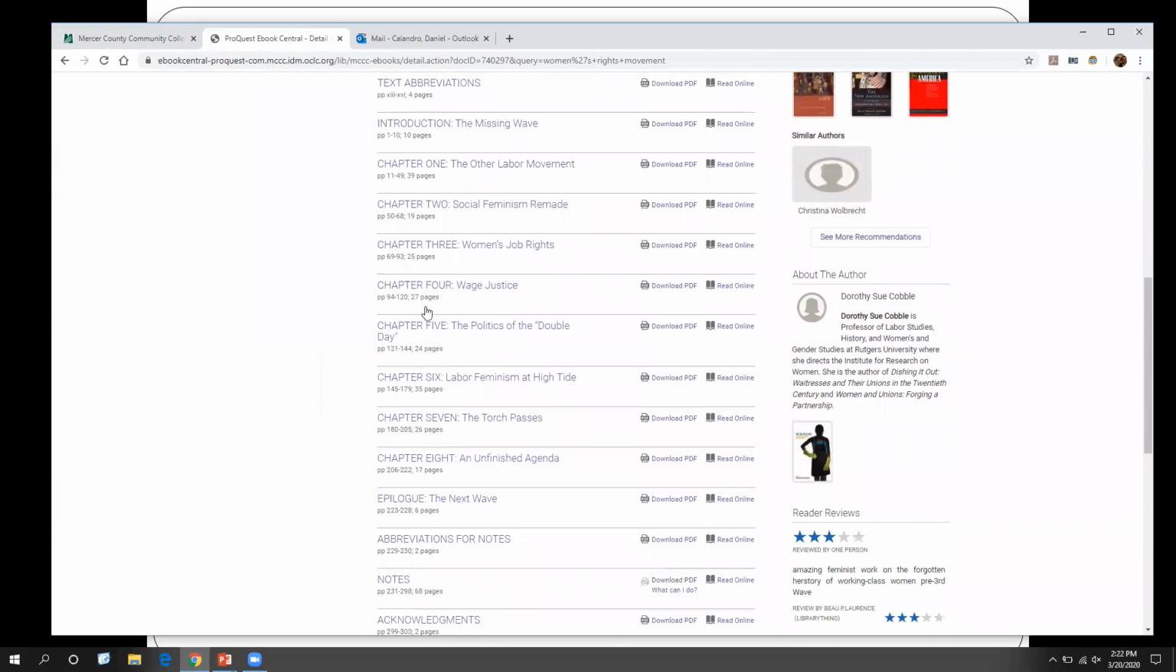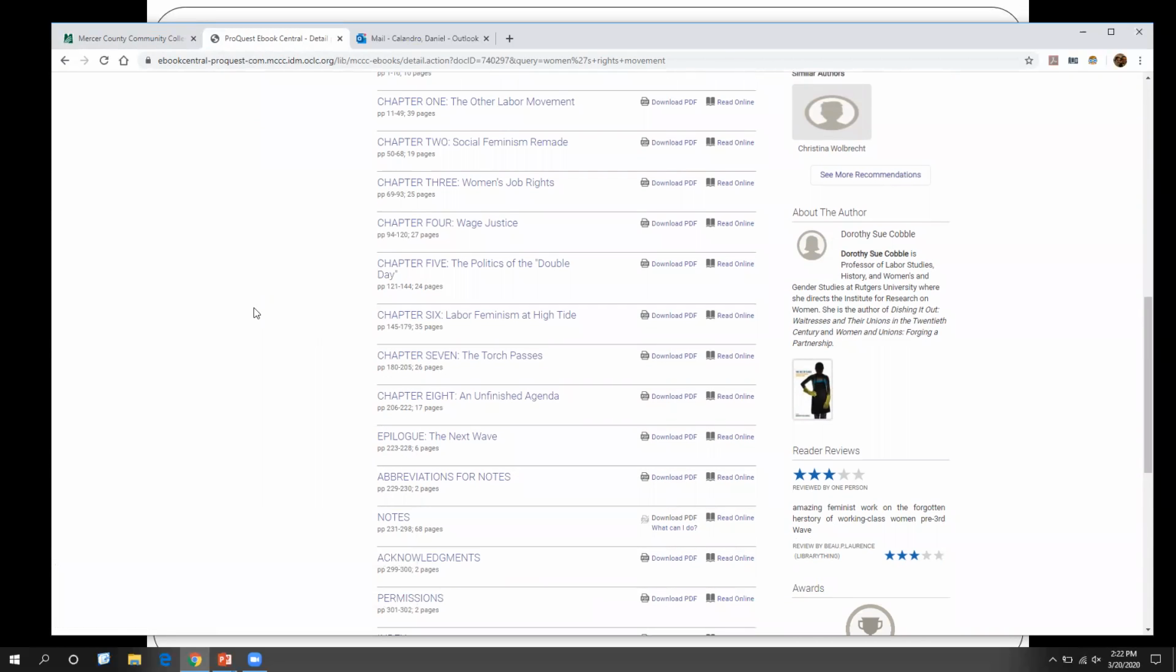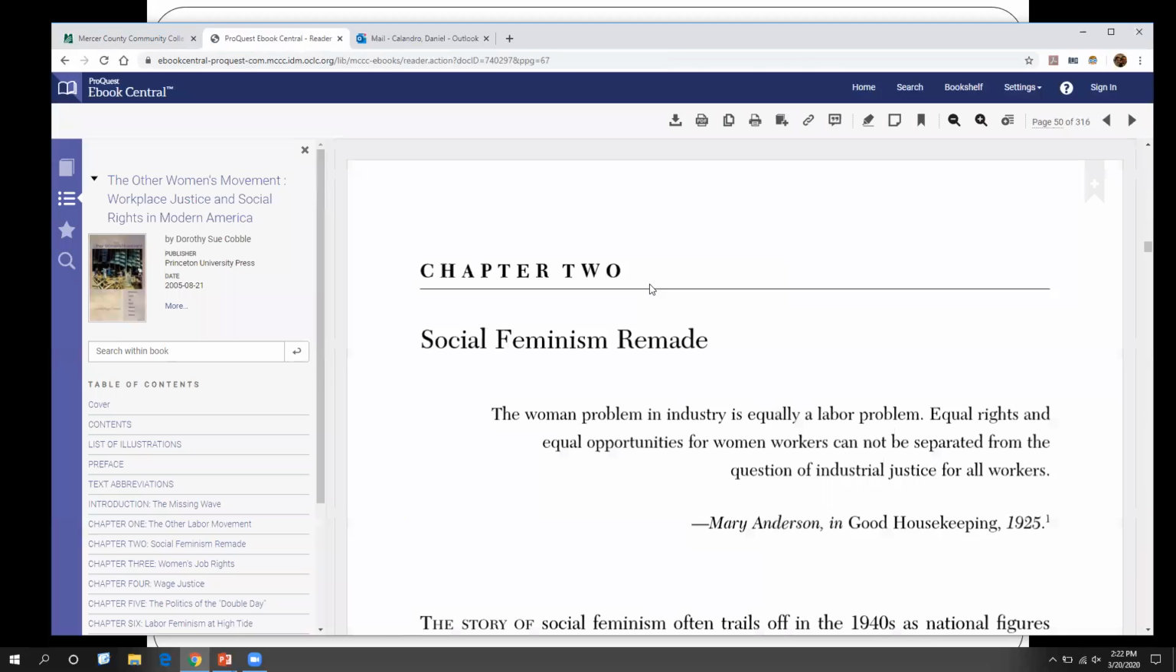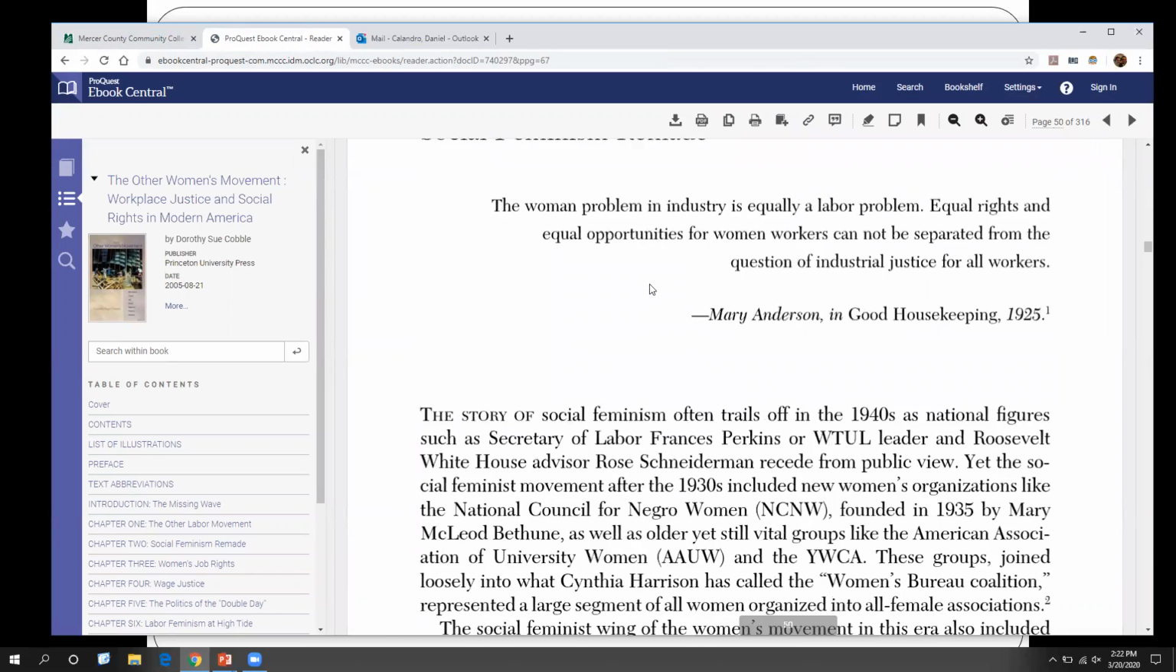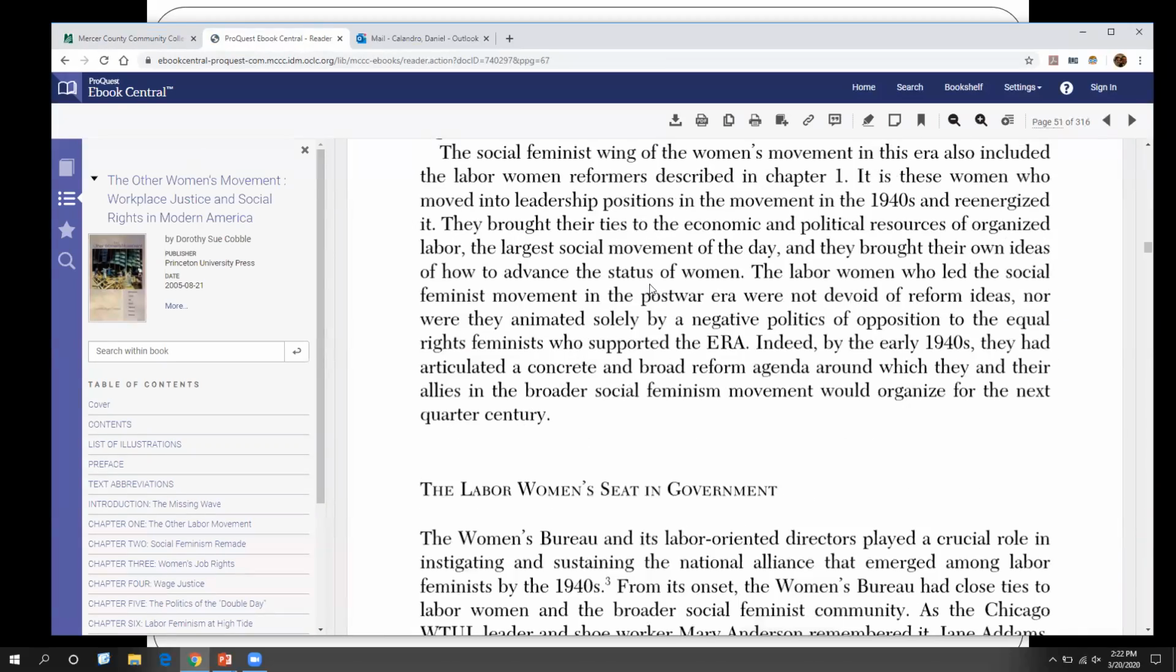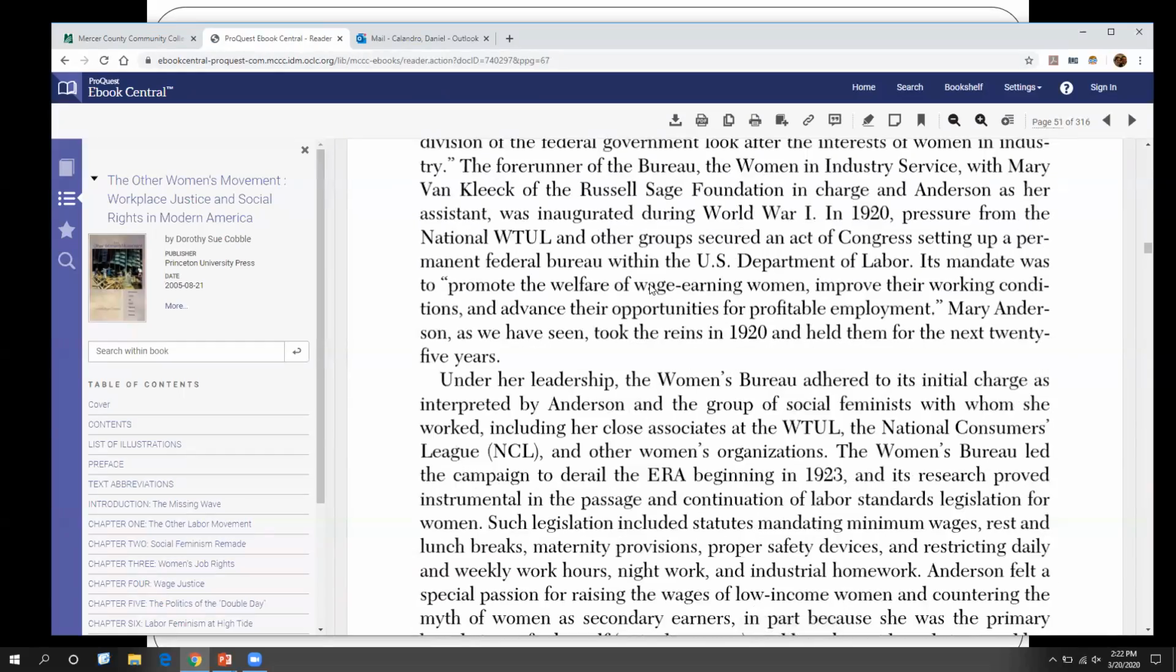The table of contents here is going to tell you what chapters are in the book. So if there is a particular chapter that you're interested in, you can go in there and you can take a look at it. So here, Social Feminism Remade. We can click on that chapter, and the book will take us right to those pages. And you can scroll through and look at the book, and you can see it loads as you scroll.